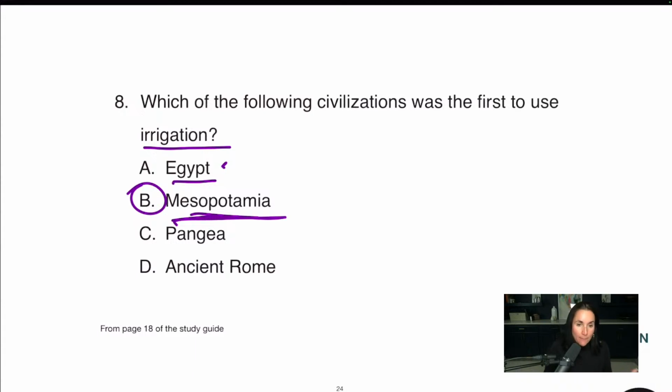This is when we stopped being like wanderers for food and we settled into our little cities. Well, they weren't cities, but little villages, and were able to stay and grow food and hunt and bring it back and become like little societies. Okay. And then of course, Egypt being on the Nile, they really amped it up with its irrigation. Okay. So that's that. Let's talk about science.